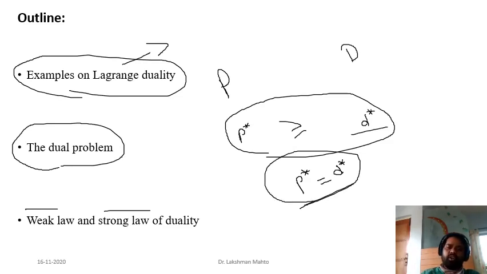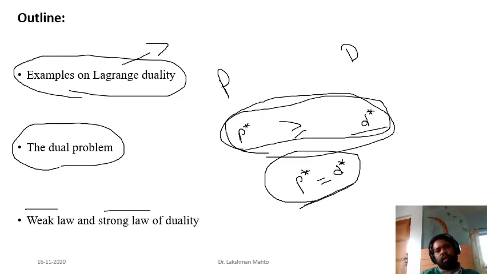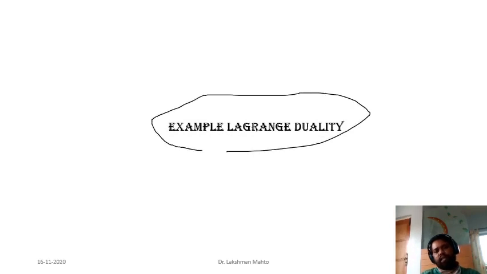But if you take a non-convex problem, then it will definitely follow the weak law of duality. But we have to see a few problems in which a few non-convex problems also satisfy a strong law of duality. Those things we will also see later in this course. Okay, so coming to examples of Lagrange duality, a few examples we had already discussed in the last class.